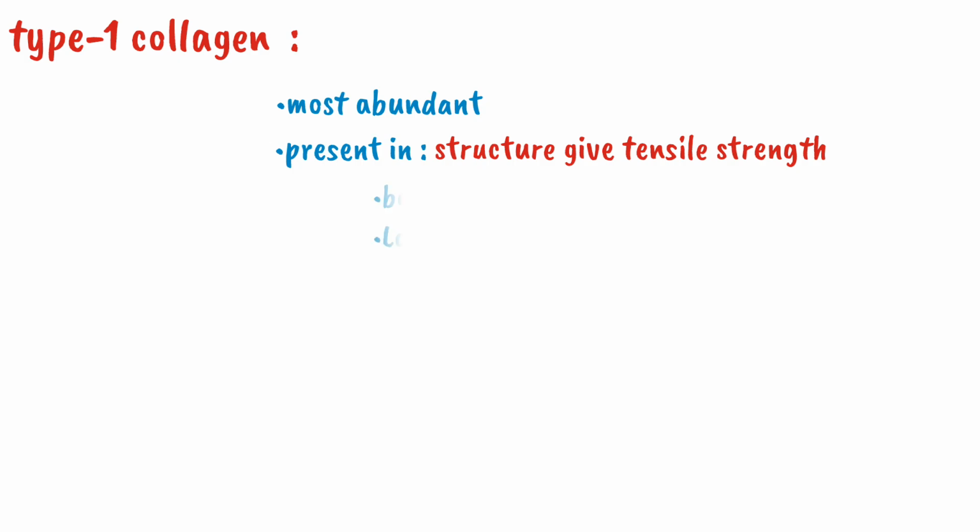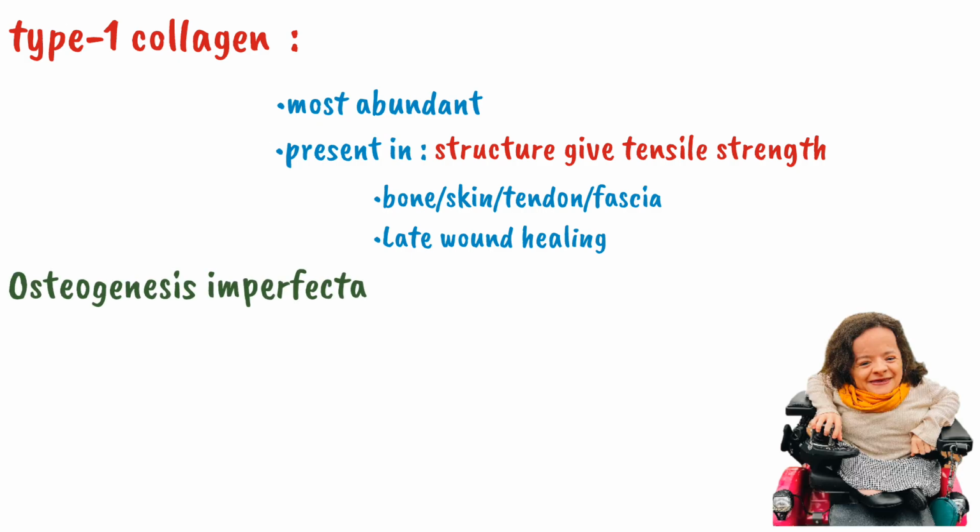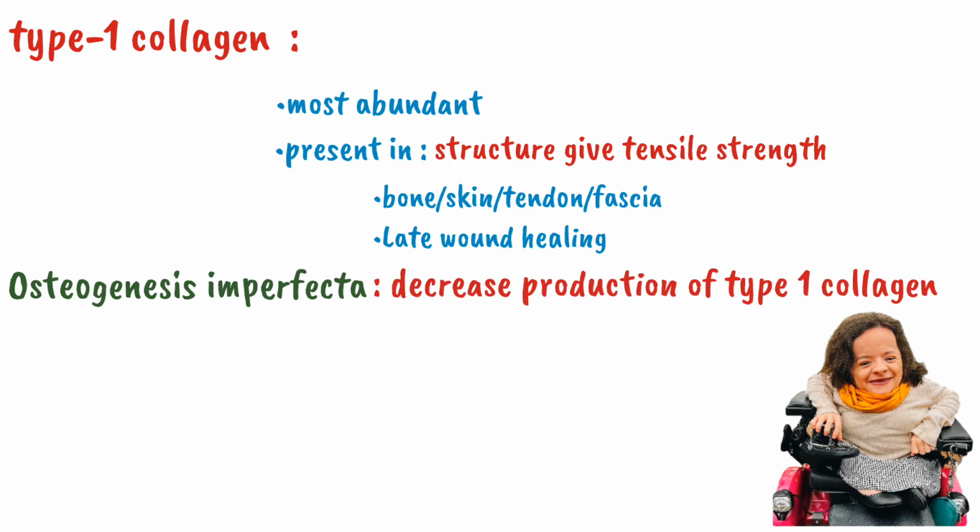It includes bone, skin, tendon, fascia and late wound healing. The deficiency or decreased production of type 1 collagen will result in a disease called osteogenesis imperfecta. In osteogenesis imperfecta, there is a decreased production of type 1 collagen which leads to a variety of clinical abnormalities. The clinical features of osteogenesis imperfecta can be remembered by a mnemonic, BITE.